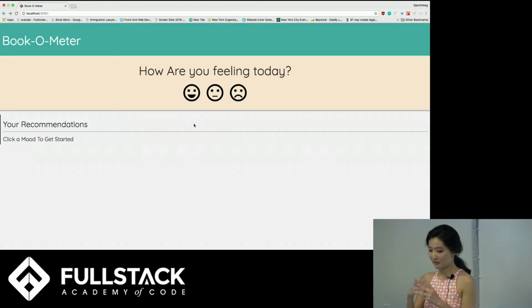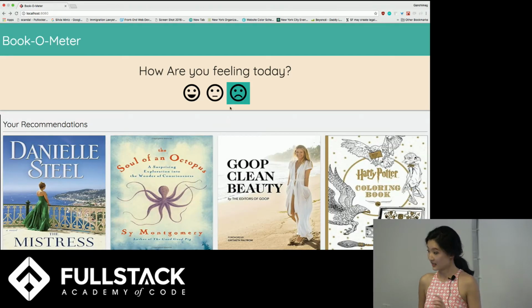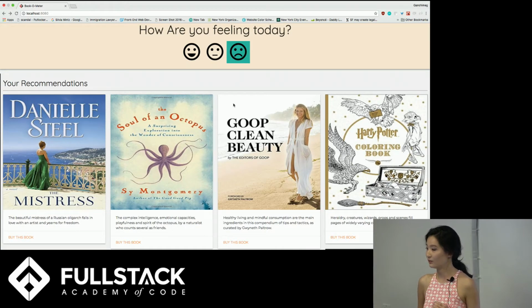So what happens in my app is, based on how you're feeling today, like let's say you're sad, happy, or neutral, like meh, it'll recommend books to you based on your mood. So let's say if you were feeling sad, it would recommend happier and positive books to you. So if I click happy, sad, it will be giving you positive books.